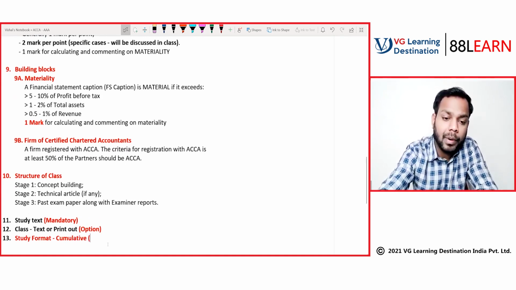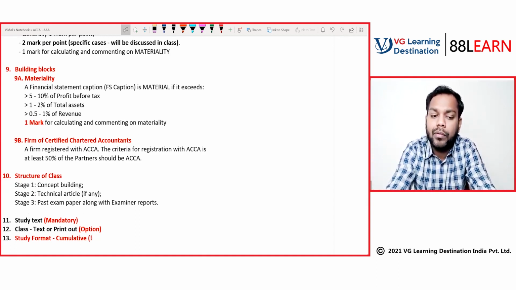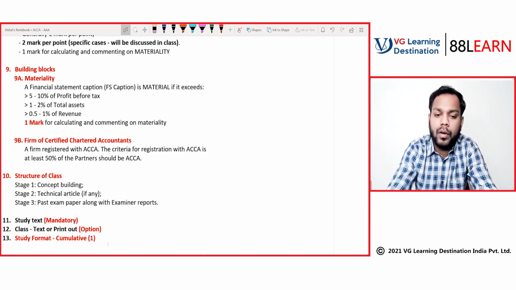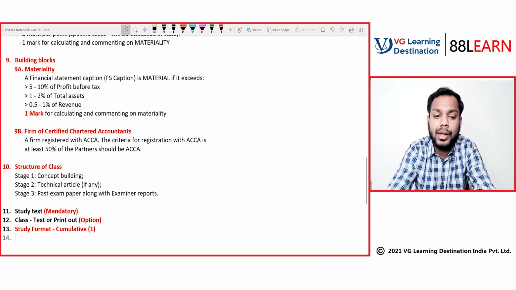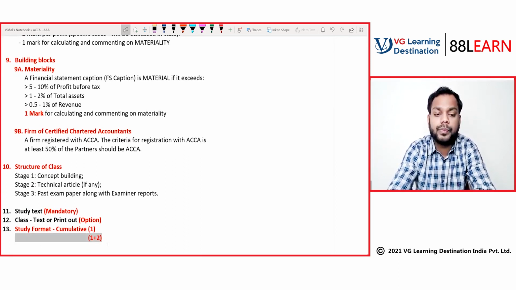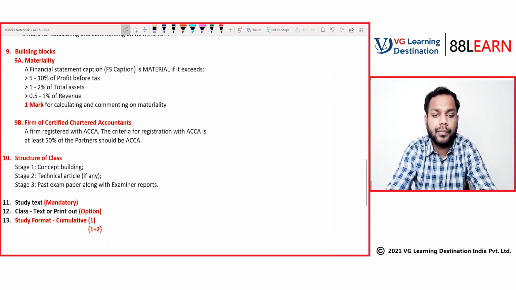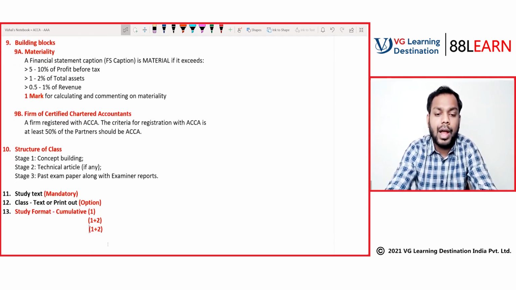When you come to class number 2, you have to come after revising class number 1. When you are coming to class number 3, you have to revise class number 1 plus class number 2. When you are coming to class number 4, you have to revise class number 1 plus 2 plus 3.